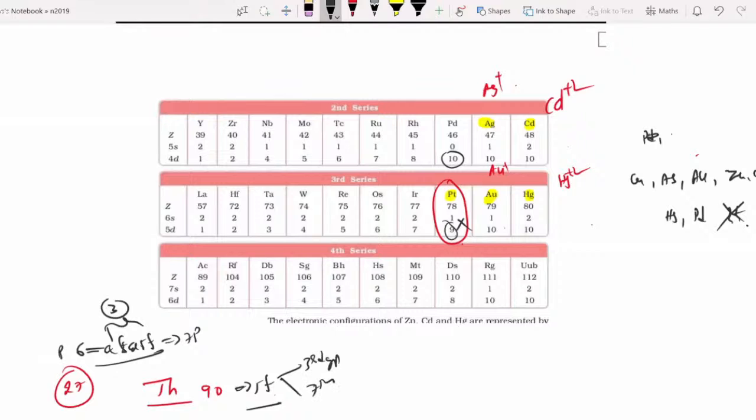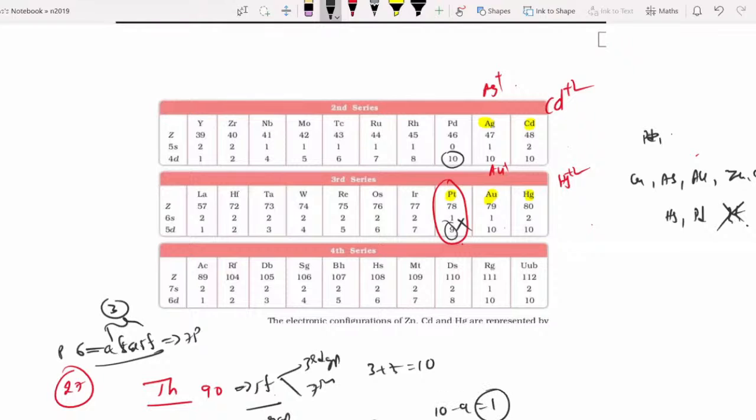Okay? And what about the next one? Gadolinium, Gd. Gd belongs again to the 4F series. 4F series means 3rd group again, but 6th period. That is the logic. So for thorium, P is the period number and Q is the group number. So P plus Q is 7 plus 3, 10. And gadolinium belongs to R and S. R plus S is equal to 3 plus 6, 9. What is the answer? 10 minus 9 is equal to 1.